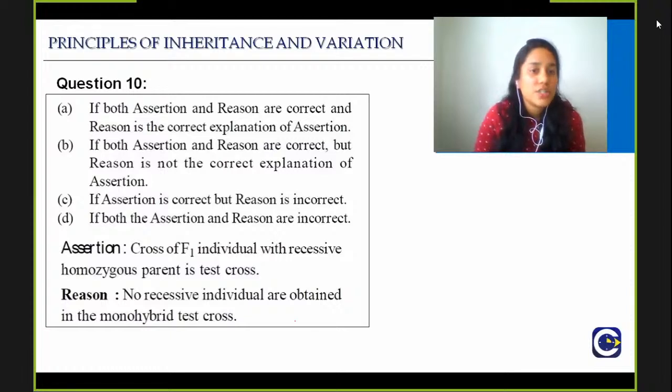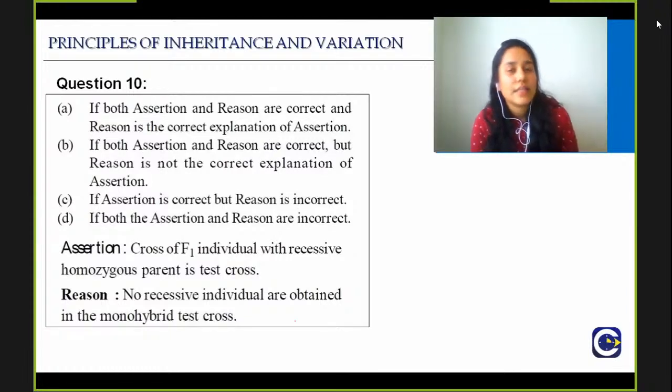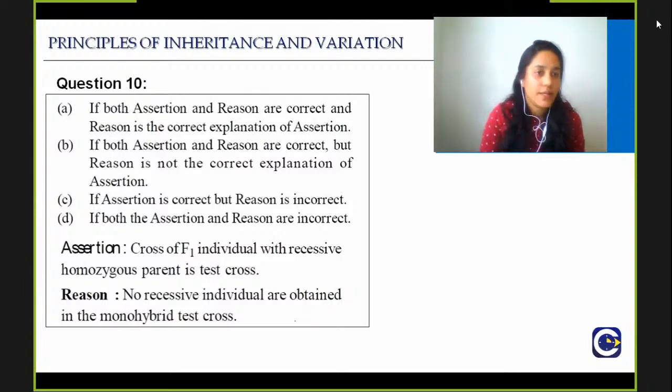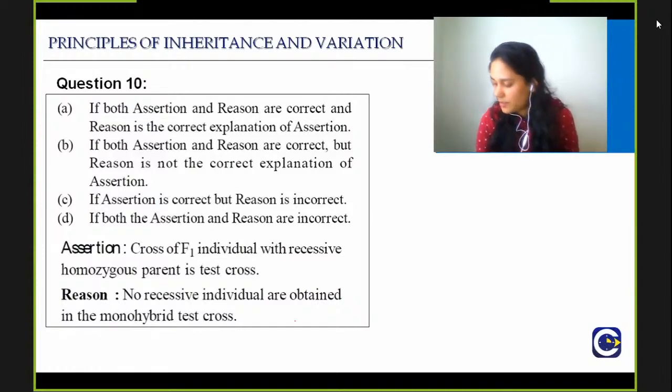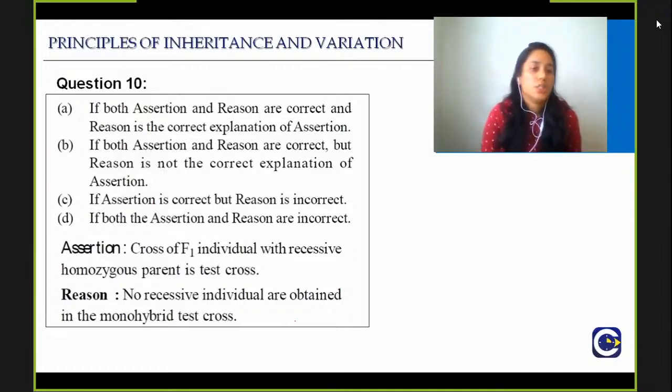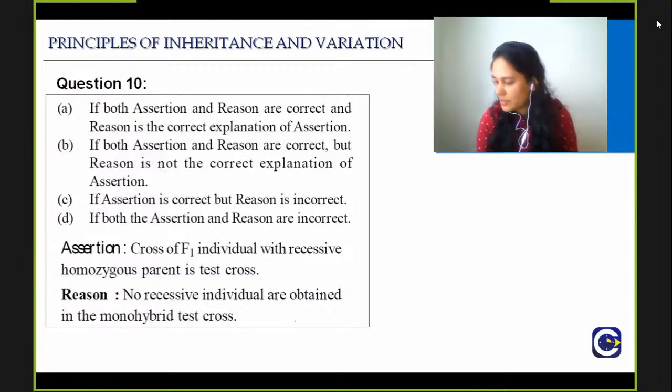If both assertion and reason are correct and reason is the correct explanation of assertion, then it is option A. Both assertion and reason are correct, but reason is not the correct explanation of assertion, it is B. If assertion is correct, reason is incorrect, it is C. If both assertion and reason are incorrect, it is D. Don't get confused by the structure of the question. Just try to see if assertion is true or false, if reason is true or false, and what the right answer is.